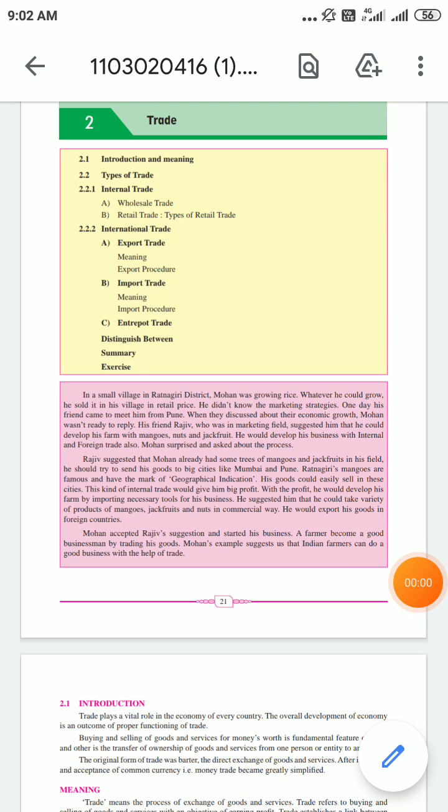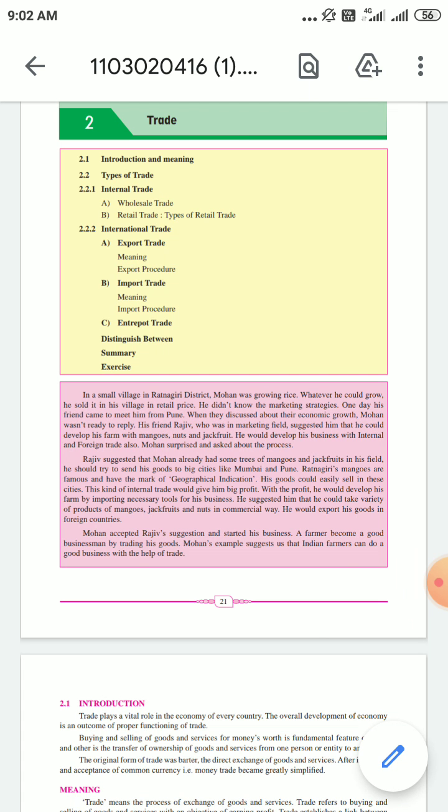Good morning, students. In the last class, we have seen that commerce, okay, the business activity, is divided into two parts, that is commerce and trade. So in the first class, we have seen what is commerce. Today we are going to see what is trade.